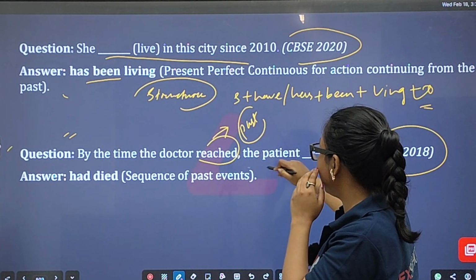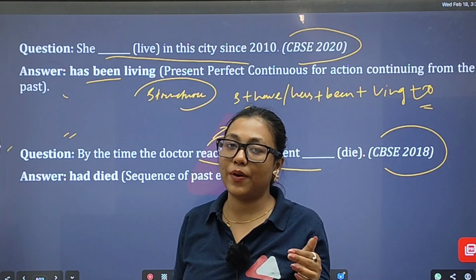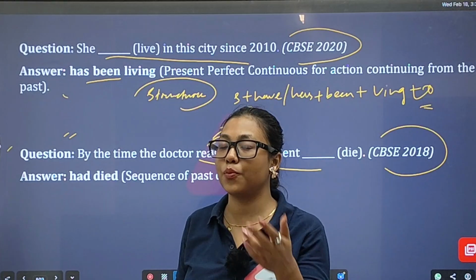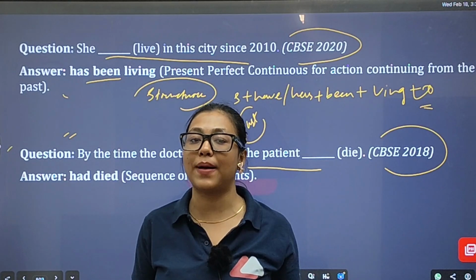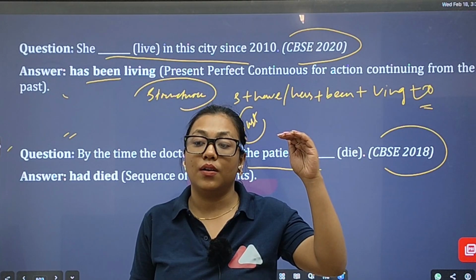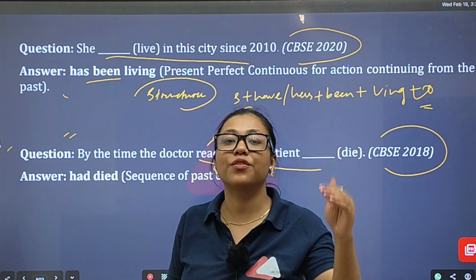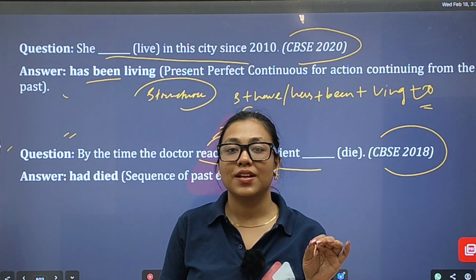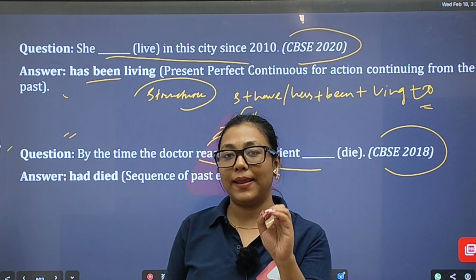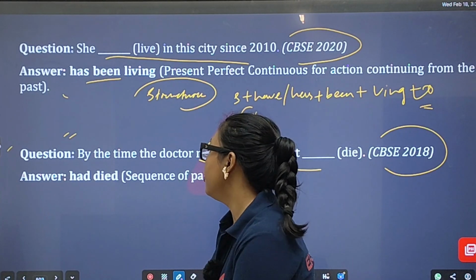Later part past tense, and definitely two actions happened already. Remember, I told you about the formation: what you mean by past perfect tense. Suppose both of these two actions happened in the past, but between those two actions, the action that occurred first and was finished, then definitely you are going to apply this past perfect tense in that particular part. I hope it's clear for you.